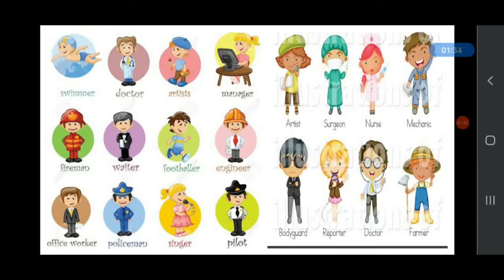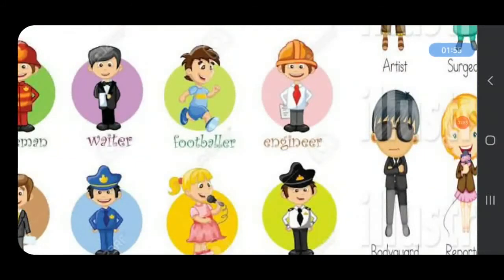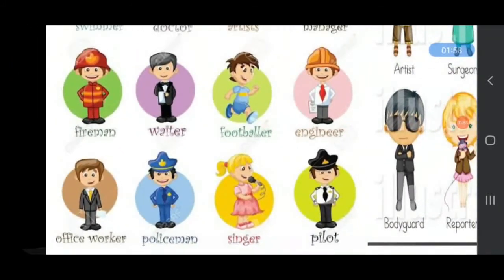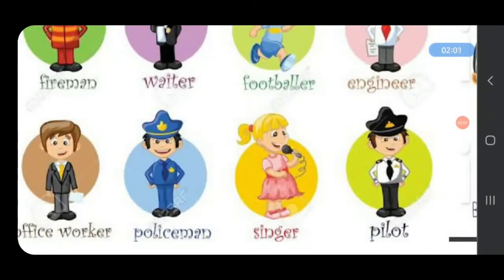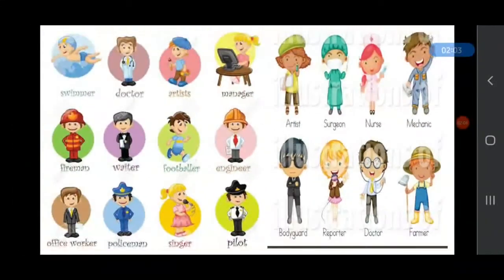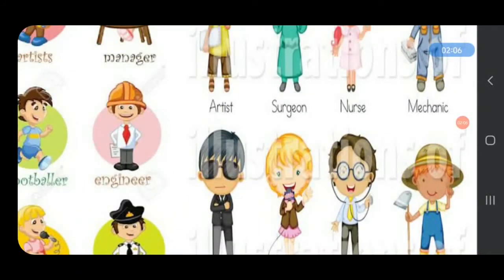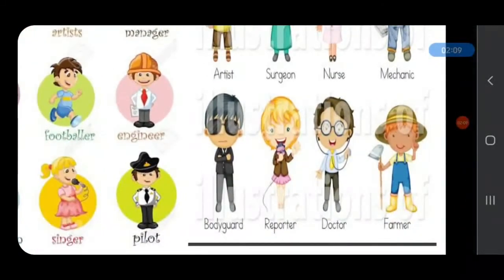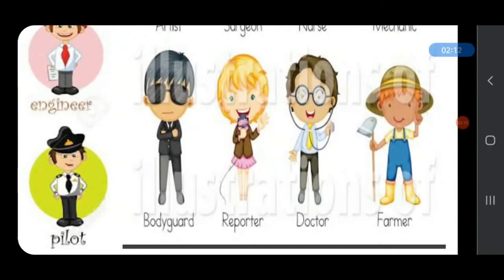And here you can see some jobs, like swimmer, doctor, artist, manager, who manages the things in an office, who manages employees, who manages the work and papers, and fireman, waiter, footballer, engineer, office worker, policeman, singer, and artist, surgeon, nurse, mechanic, bodyguard, reporter, doctor, and farmer.